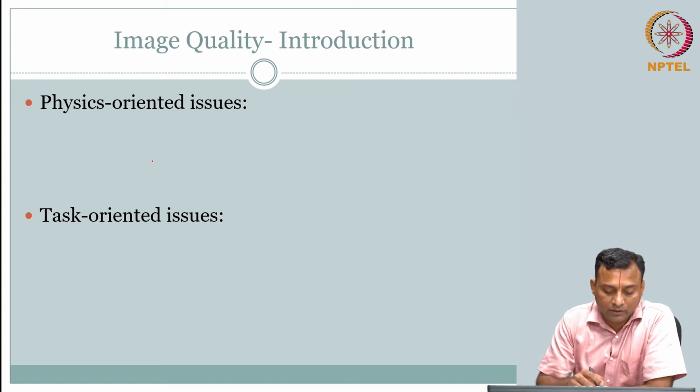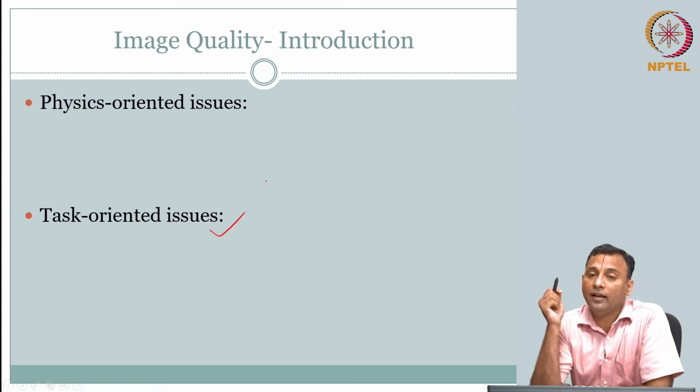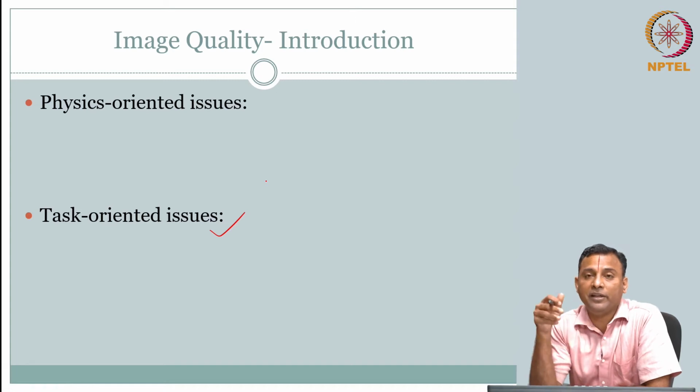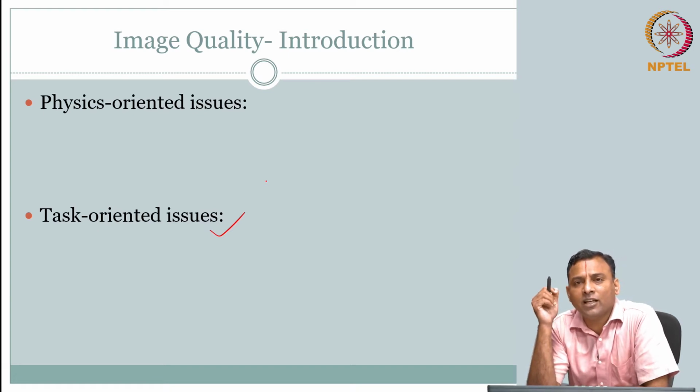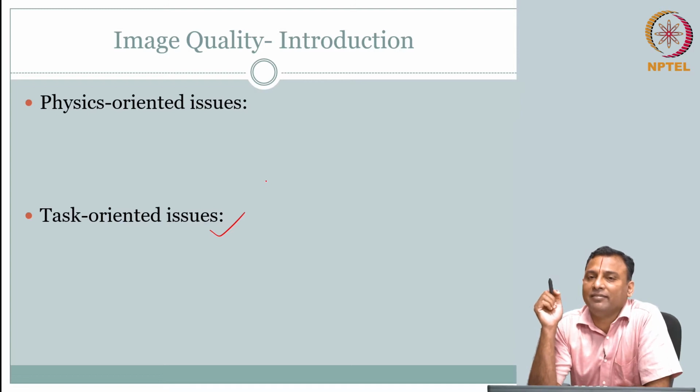But there are also task oriented issues. What do we mean by task oriented issues? Now what is the task? Here, the biomedical doctor needs to find out whether there is an abnormal growth or not. So his interest is not in whether you report a full width half maximum of 2.7 mm plus or minus 0.3, and our new algorithm or processing technique improves it by 5%. That may get you a paper.